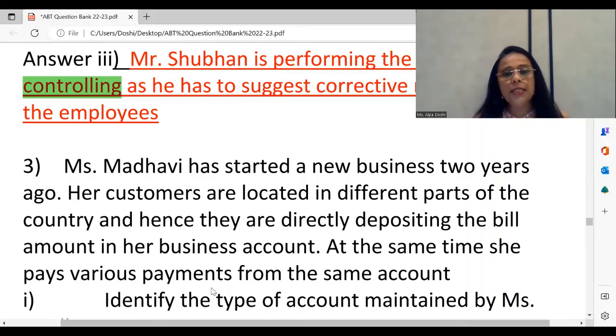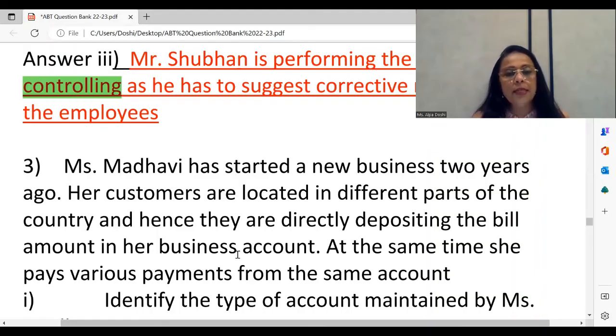So Miss Madhavi has started a new business 2 years ago, and her customers are spread out. Hence, all the customers are directly depositing their payments. So the customers need to pay Miss Madhavi, and they are doing it in her business account.